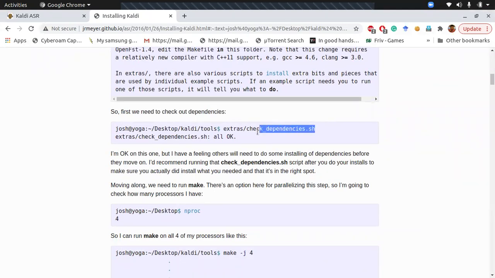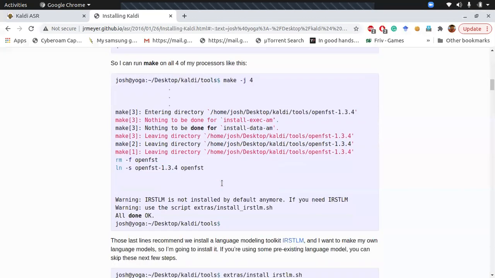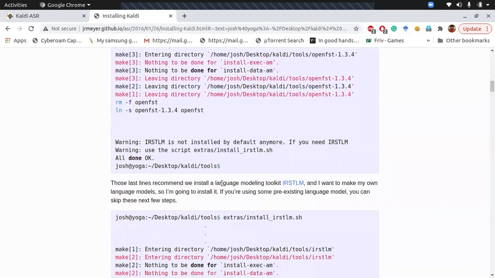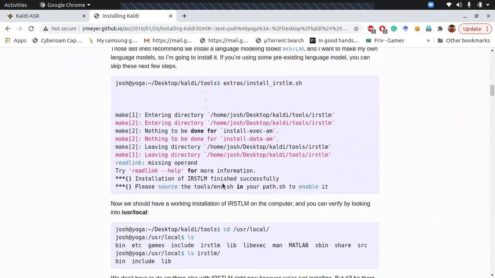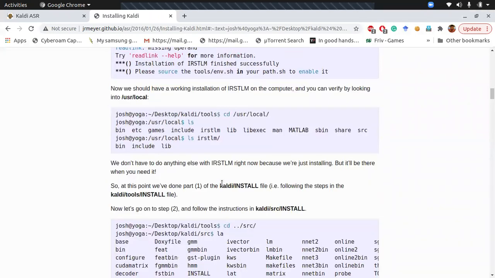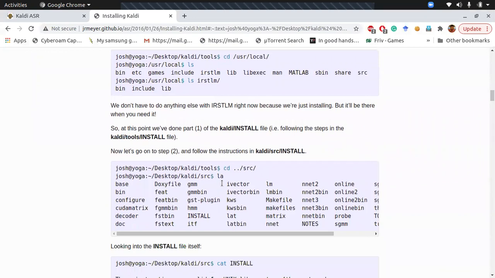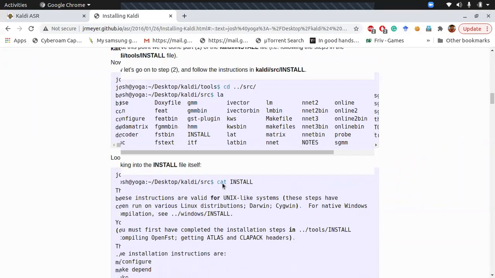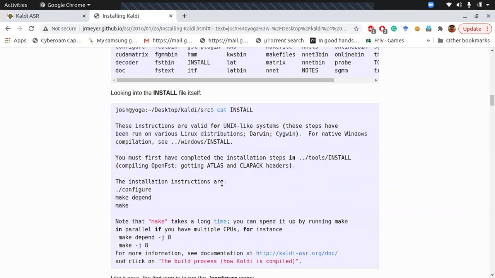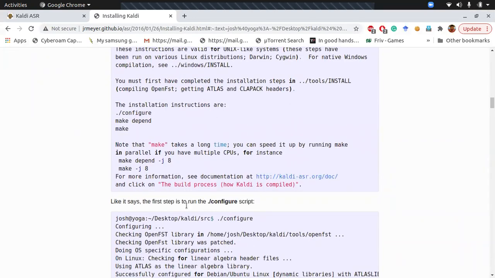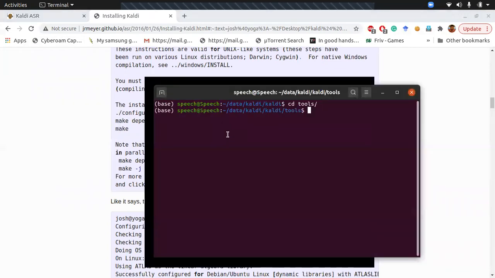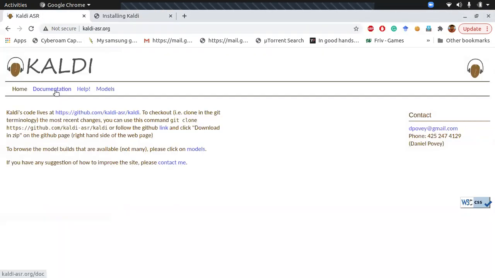It requires some dependencies as well, so we need to check the dependencies and follow this process accordingly to install the Kaldi dependencies and other software which Kaldi needs for creating the models. I'll share this website as well. You can go through it and install this. Once we have installed this, we'll go to this documentation.